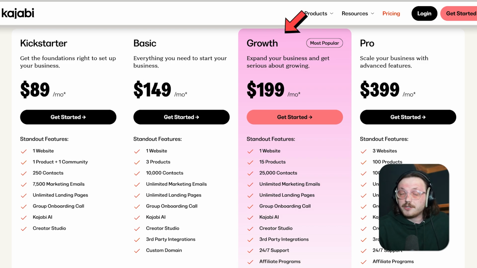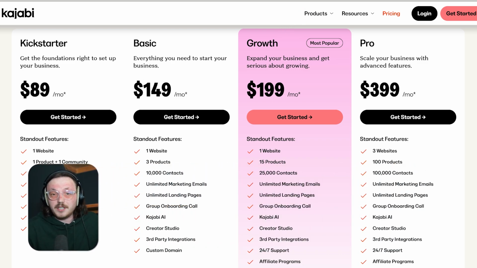The growth plan costs $199 per month and is the most popular option. It's great for small businesses and includes one website, 15 products, and 25,000 contacts. You also get affiliate programs, custom domains, branding, and access for multiple admin users. Plus, it comes with webhooks, 24/7 support, and enhanced automation tools to help your business grow.